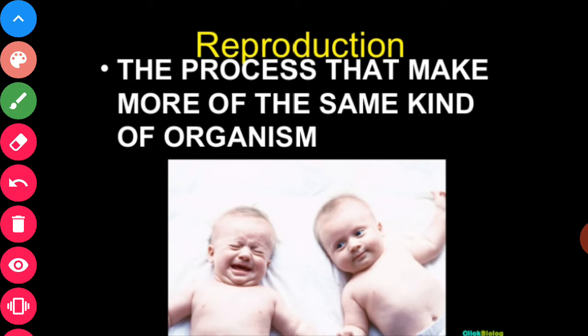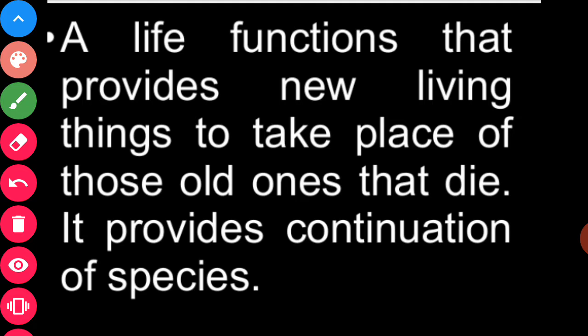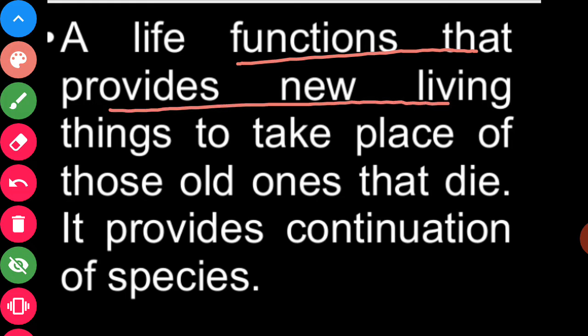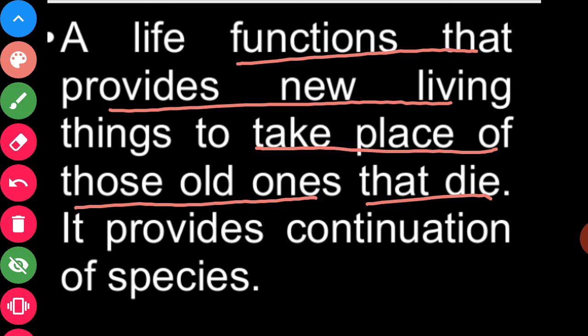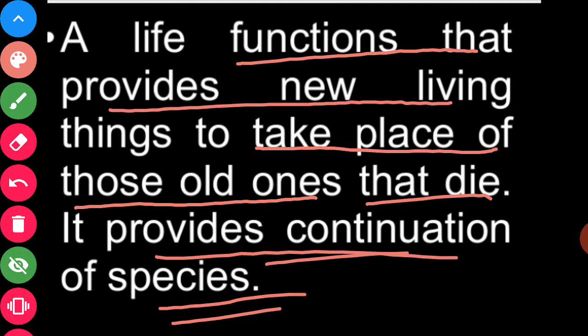Second is reproduction, the process that makes more of the same kind of organism. A life function that provides new living things. This reproduction is a life function that provides new living things to take the place of those old ones that die. It provides continuation of species. By the process of reproduction, the continuation of species occurs.